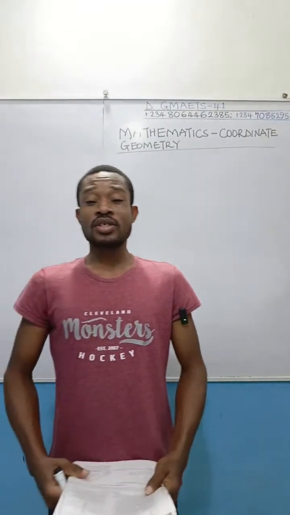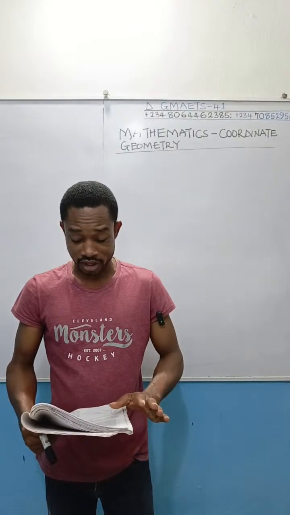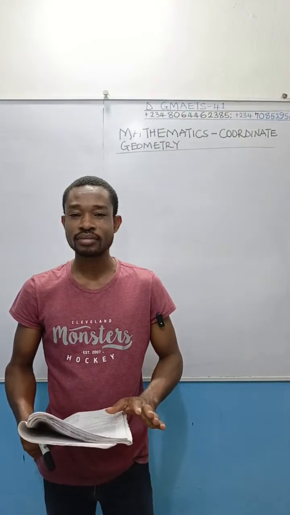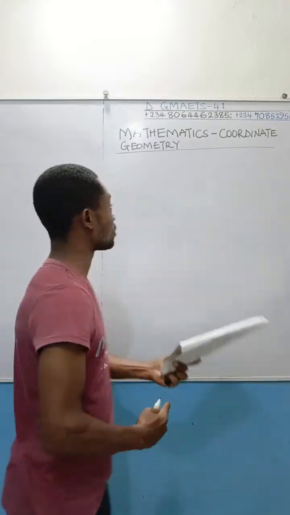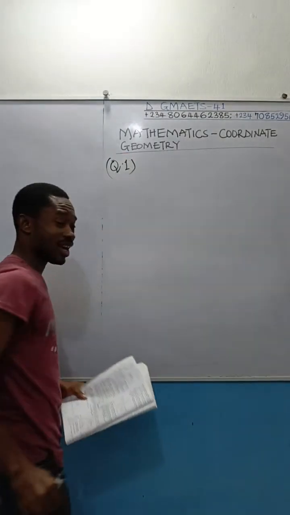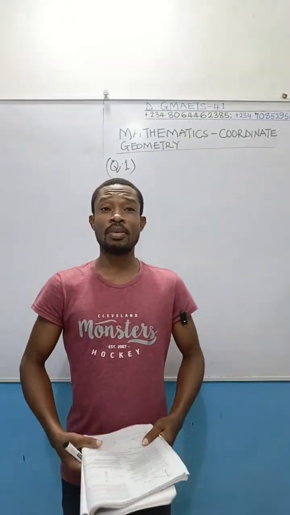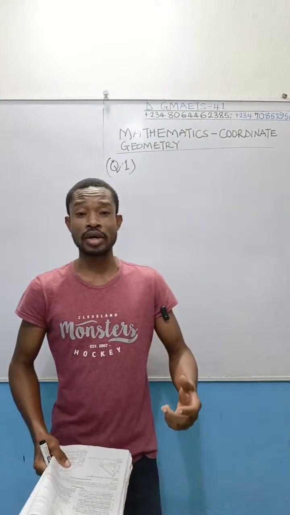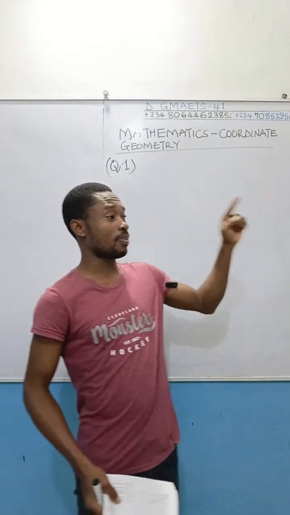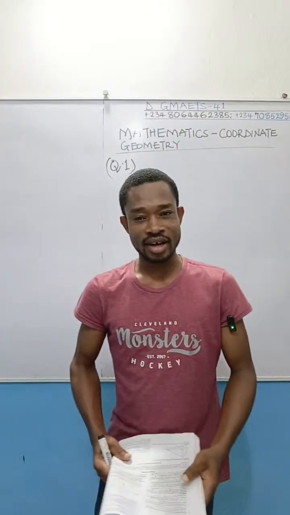So like I said, without wasting time, we've got questions here we are going to deal with, and I have this question right away. I'm going to be writing the questions on the board, possibly. So we move on straight to question number 1. Like I said, here you are dealing with lines. A line is formed by 2 points. If I have a point here and I have another point here, and you connect the 2 points, you have a line.